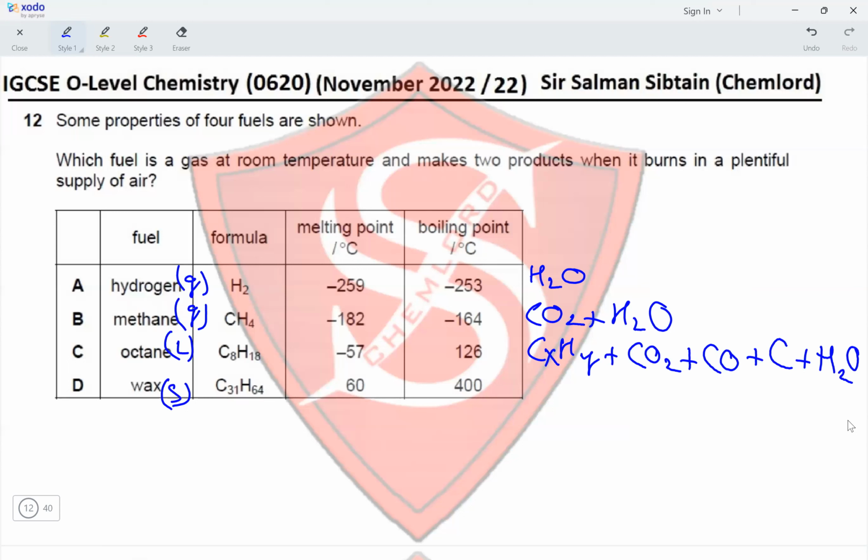So the question asks, which is a gas? So options C and D are eliminated. It is between options A and B, and produces two products. That makes option B the correct option for this question.